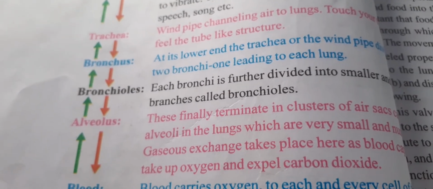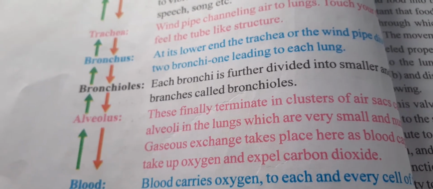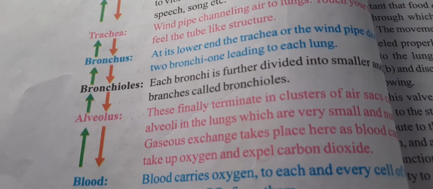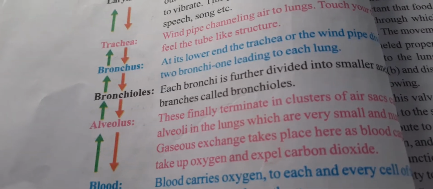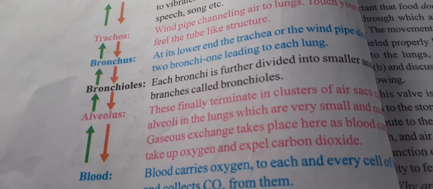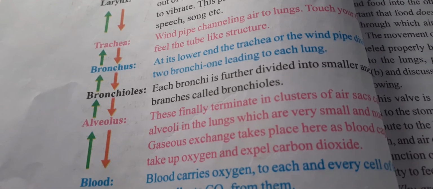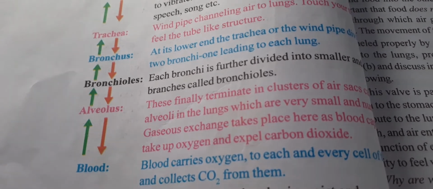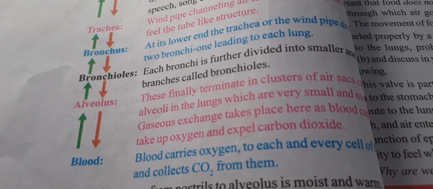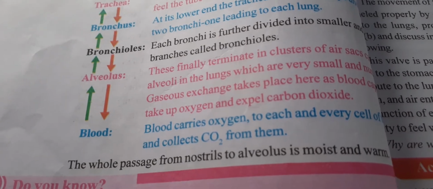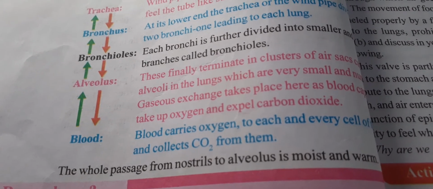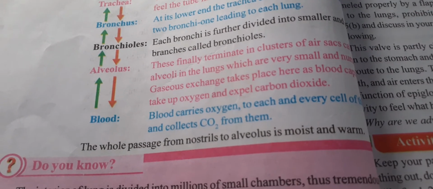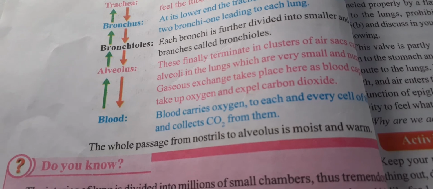After that, we already know about the alveoli. Alveoli are mainly responsible for what? Mainly responsible for the exchange of gases. What is the exchange of gases, students? It is the removal of carbon dioxide and the taking in of oxygen. Which gases are there? We have carbon dioxide and we have oxygen. After that, blood carries oxygen to each and every cell of the body and collects the carbon dioxide from them.